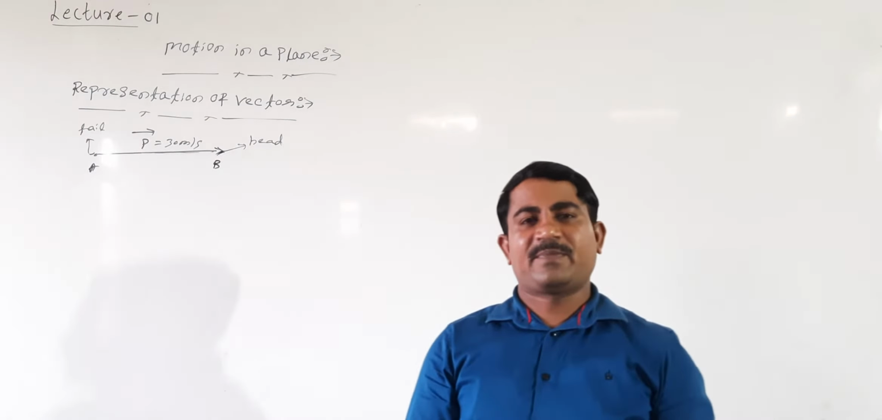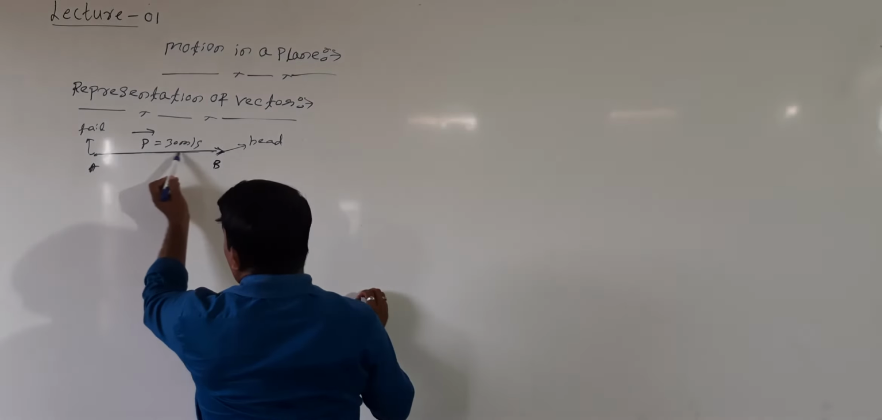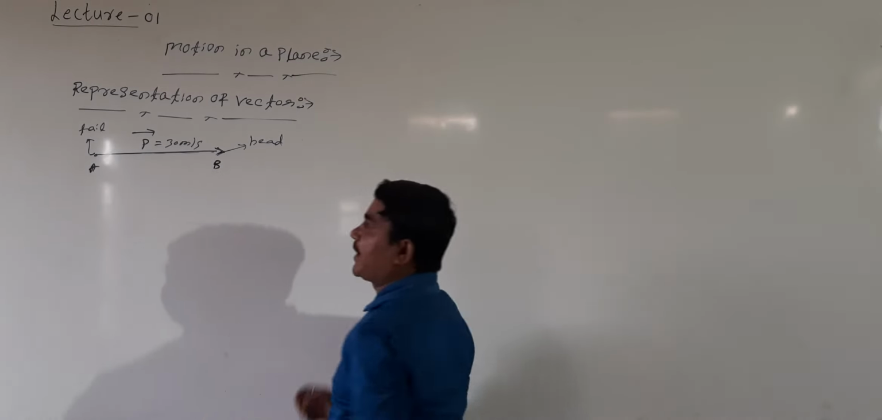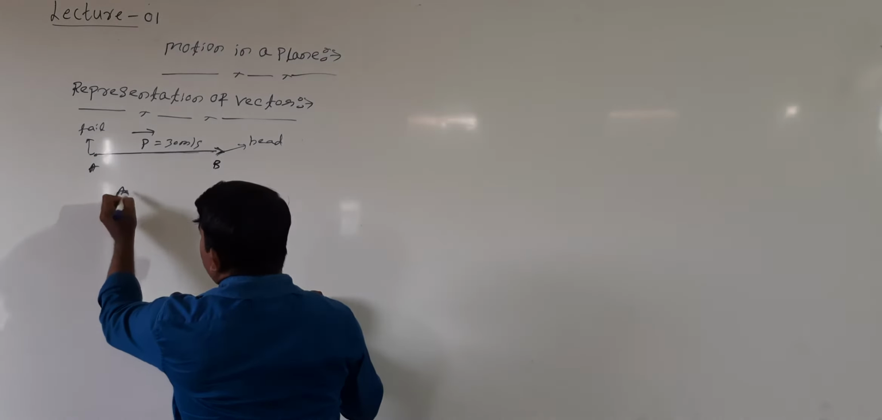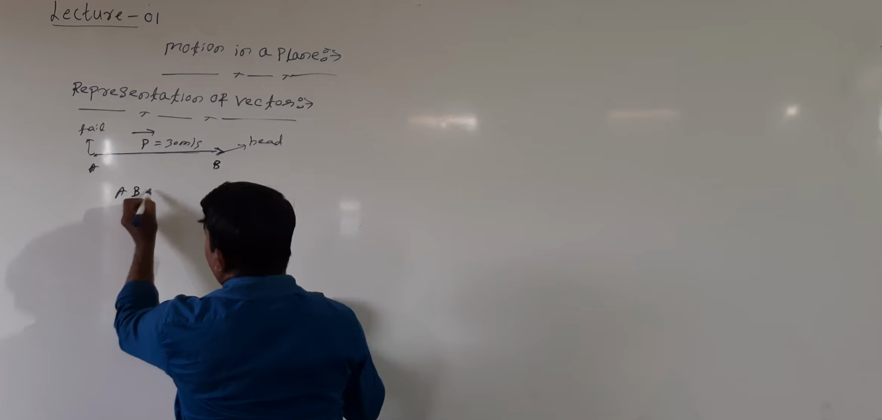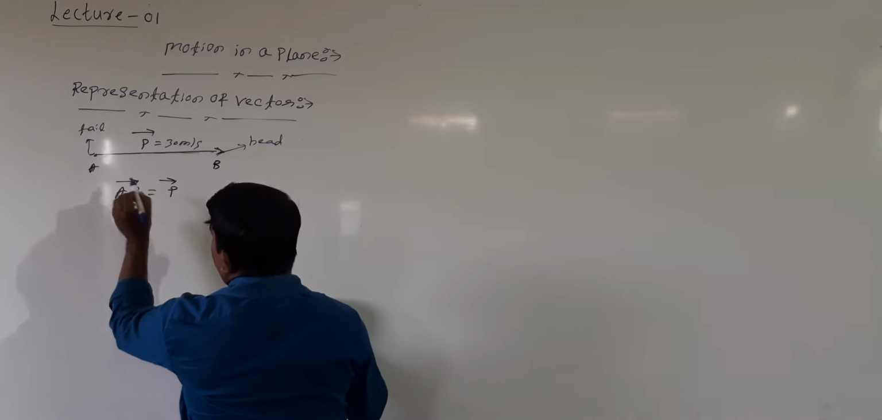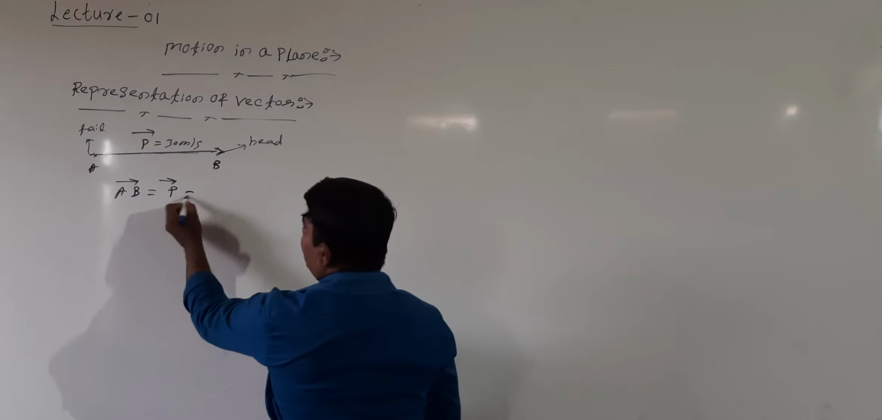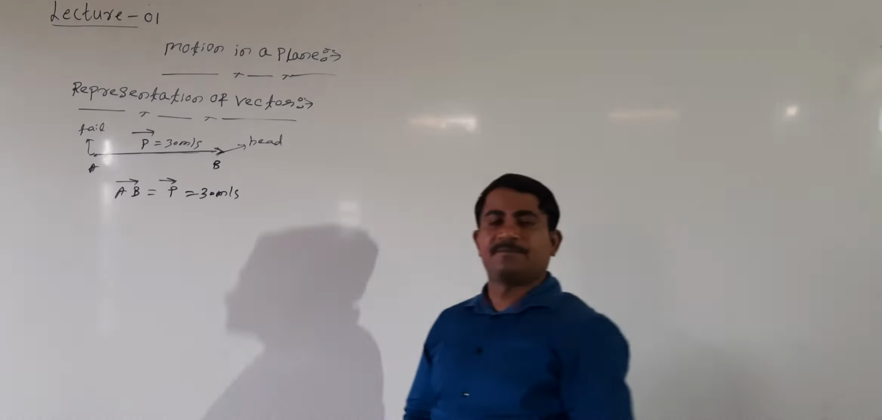Are you following what I am going to say? AB represents the magnitude of the vector, and the arrowhead represents the direction of the vector. In this case, AB is a vector. How to represent it? AB is a vector represented by P. P equals how much here? P equals 30 meters per second.